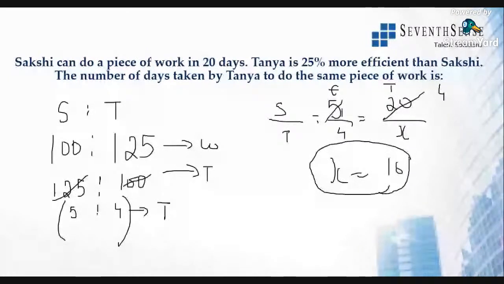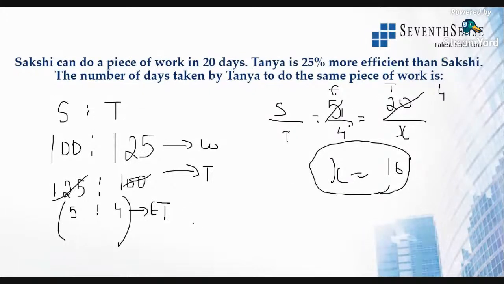All right, we'll go on to the next question. Simple, just take out the ratio. I told you how to take the time ratio, right? Time of efficiency or efficiency of time, whichever you want, you can take. So time efficiency is given as 5 over 4, which is Sakshi's over Tanya's time. So efficiency is 5 is to 4, which we do not actually know what it is.